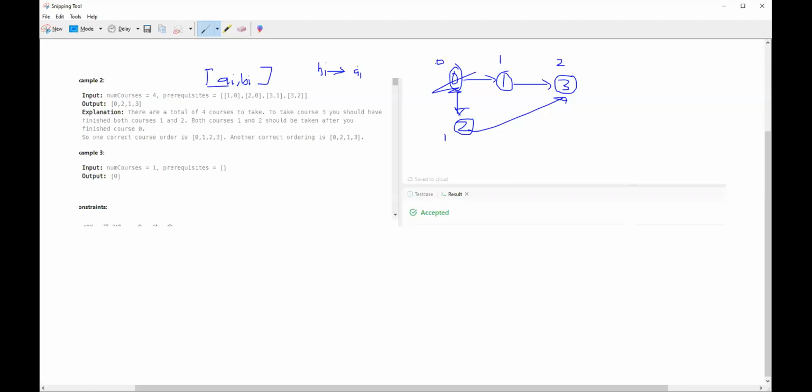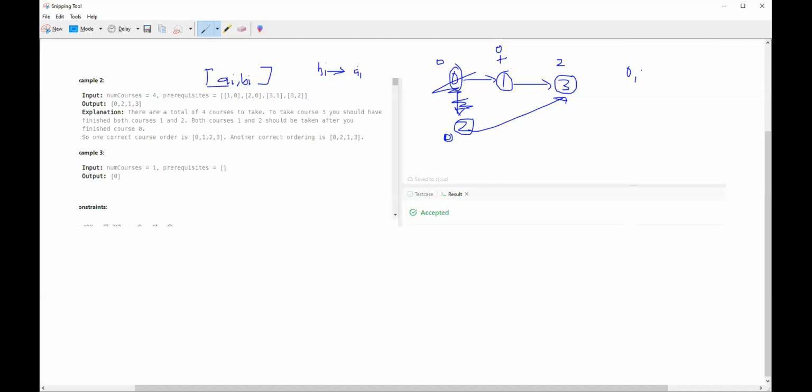We take zero out. This is the one with no prerequisites, so we can take course zero. Right? So we take course zero, put it in our list, and then we reduce the number of in degrees or dependencies sequentially, right? So one is dependent on zero, so we subtract from its in degrees. There's nothing pointing to zero, and zero is not pointing to it anymore, so zero here. Same with this chain, right? You have zero here. Cool, cool. Now we have two elements with in degrees of zero, so you can process any of them